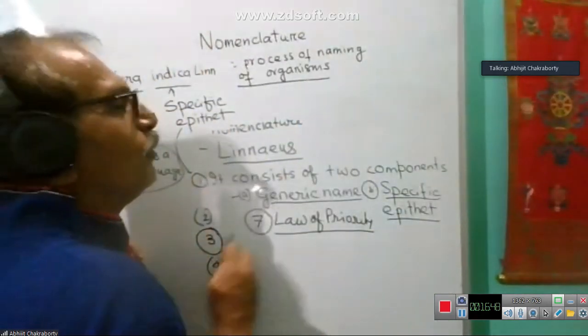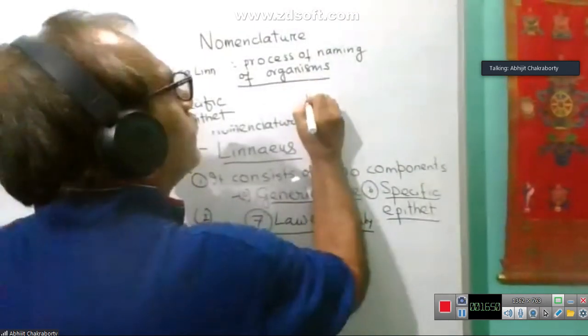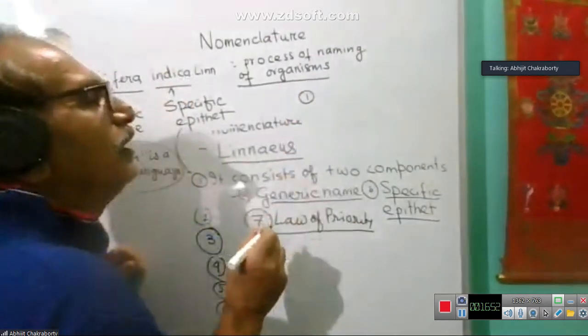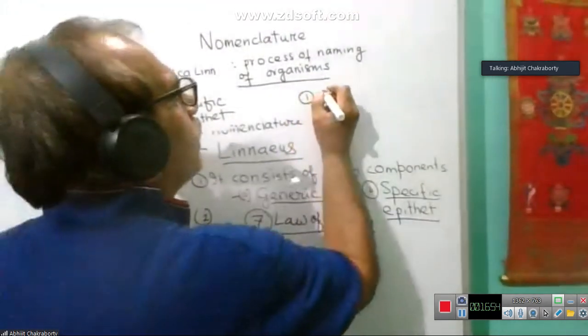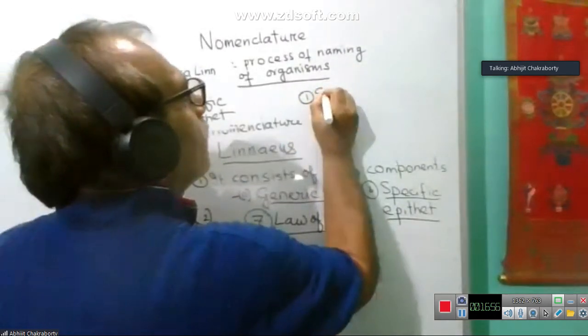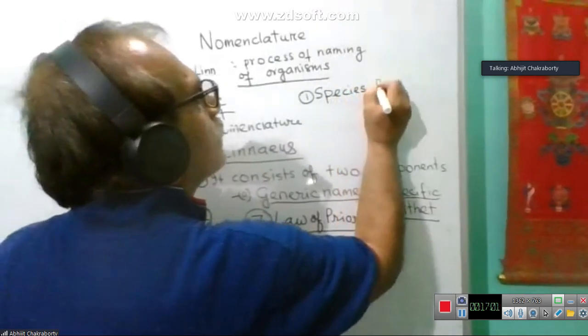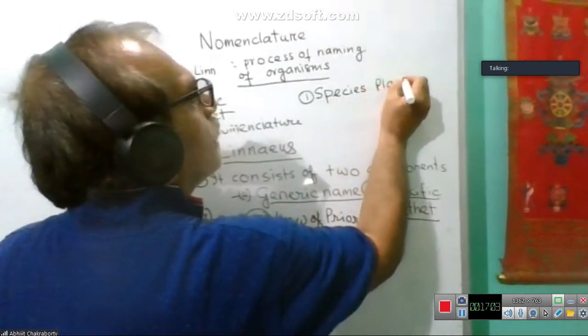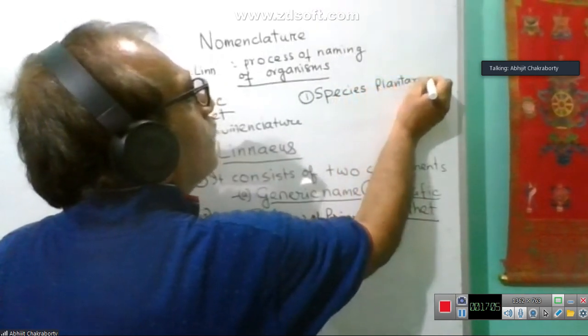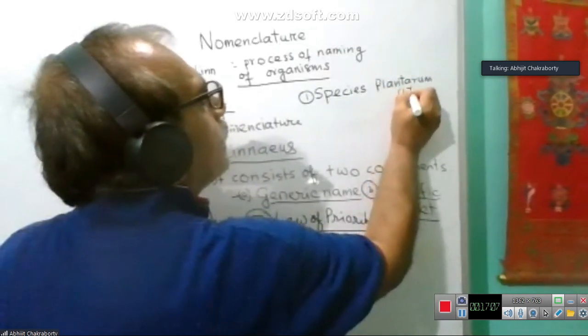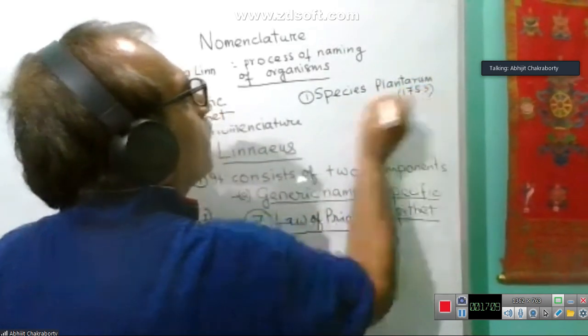Linnaeus wrote a lot of books, but the main two books written by him are Species Plantarum in 1753 and Systema Naturae in 1758.